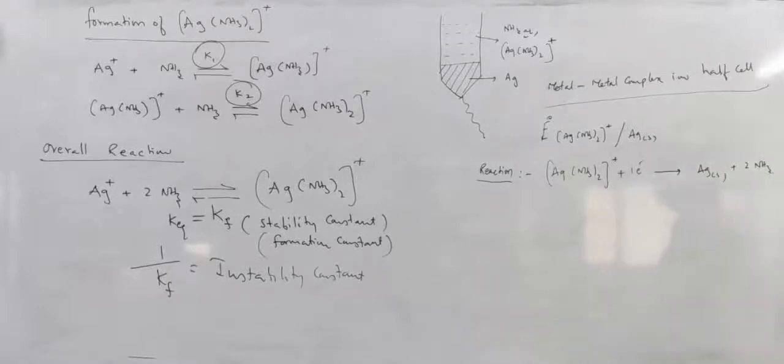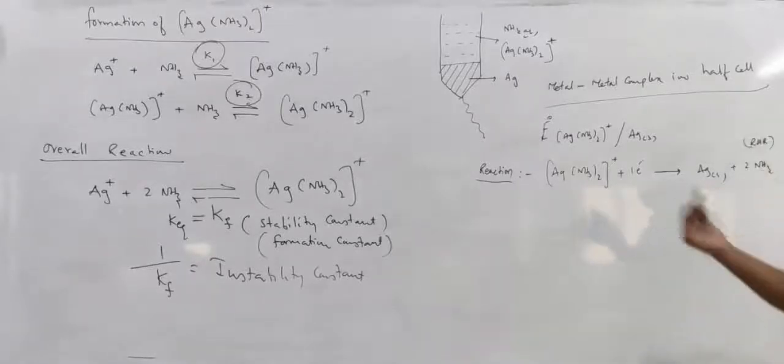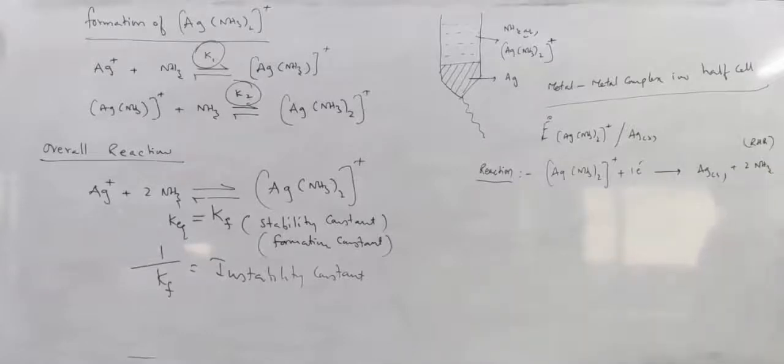So this is the reaction at the electrode. This is the reduction reaction. If you reverse it, it is the oxidation reaction.